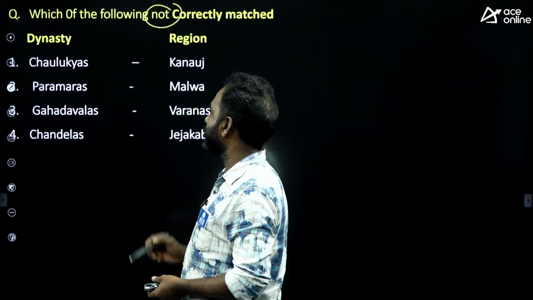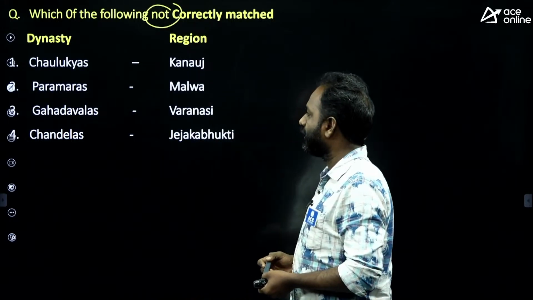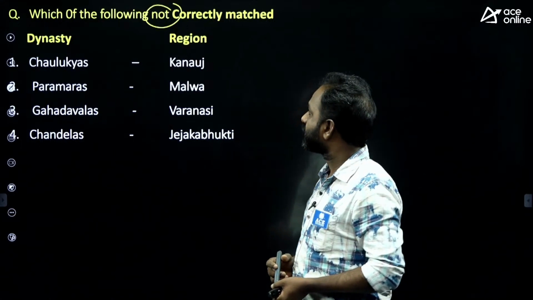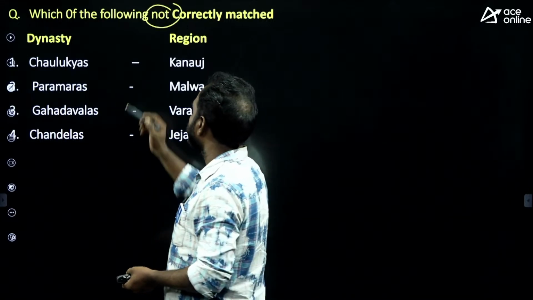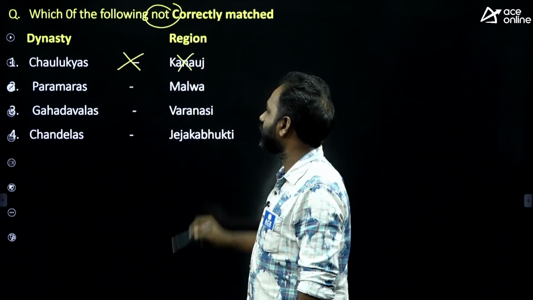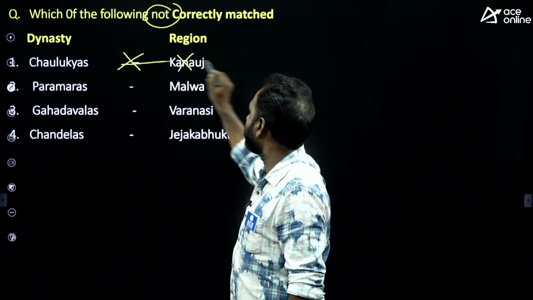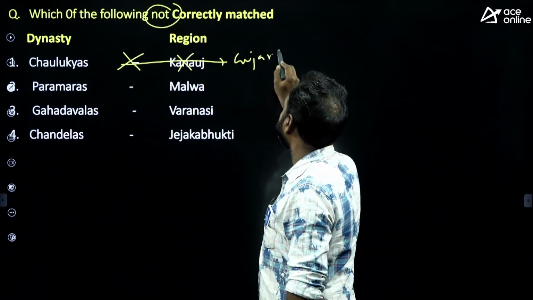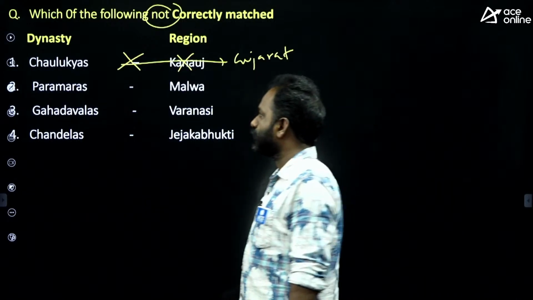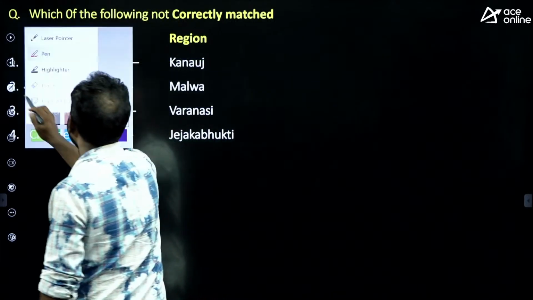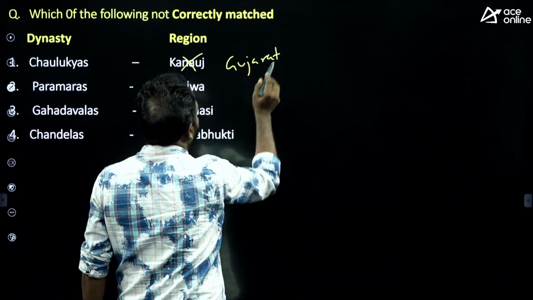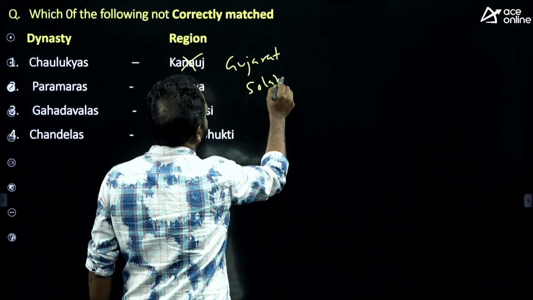Okay, Chalukya, Kannauj area. Paramaras, Malwa area. Gahadwalas, Varanasi area. Chandelas, Jayabukti area. So, which is not correctly matched? This one is not correctly matched, because not Kannauj, Chalukyas ruled an area called Gujarat. Gujarat, Solanki dynasty. It is Gujarat, the dynasty called Solanki dynasty.